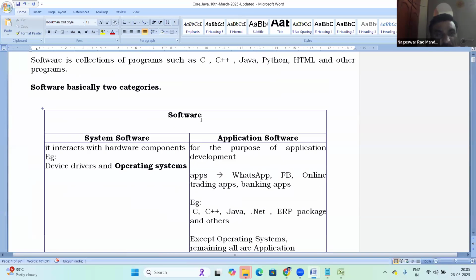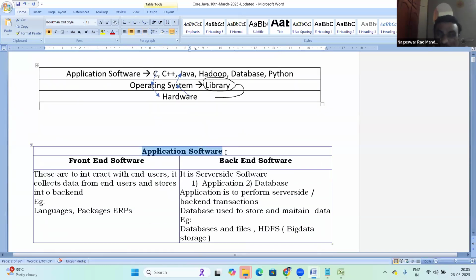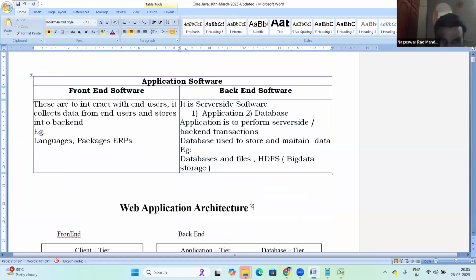Okay, fine. Now here, Java. Java is application software, right? Now let us move to application software. In application software, there are some front-end softwares and some back-end softwares. What is Java? Is it front-end or back-end? Let us see.